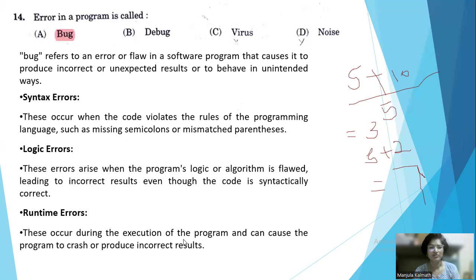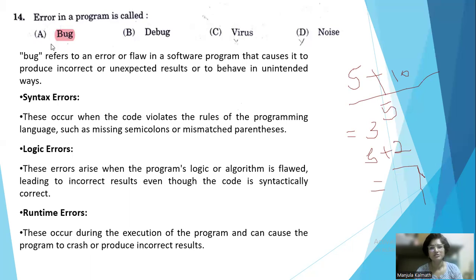It means that while the program is already in execution, we are giving some input. If the input given to the computer has an error, then it is called a runtime error. The program is already running and it causes an error; that is called a runtime error. So here we can notice three main types of errors. Bugs: a bug is nothing but an error itself.